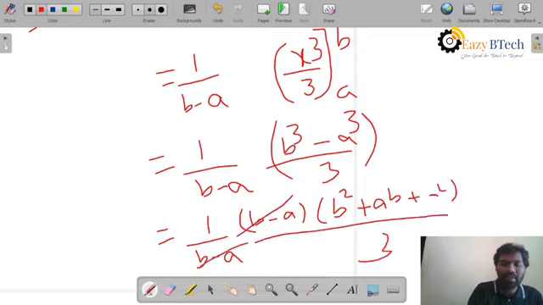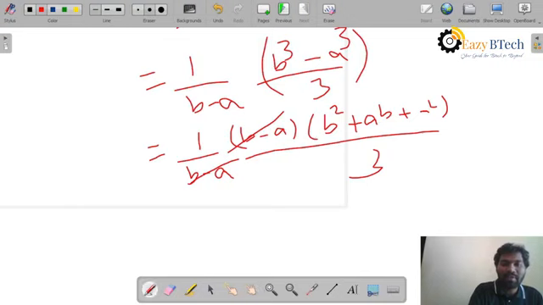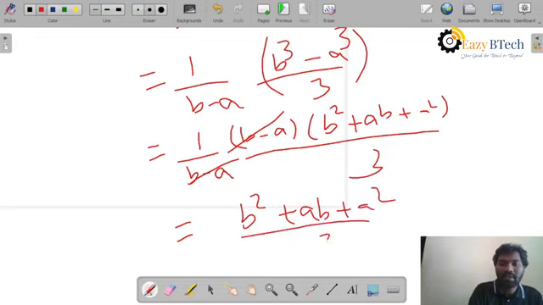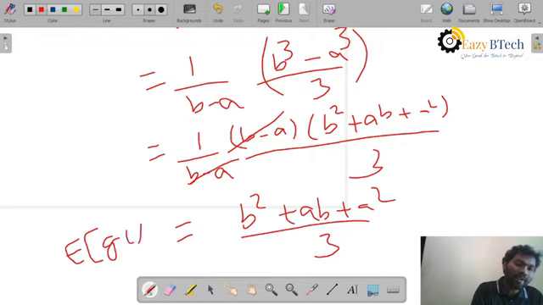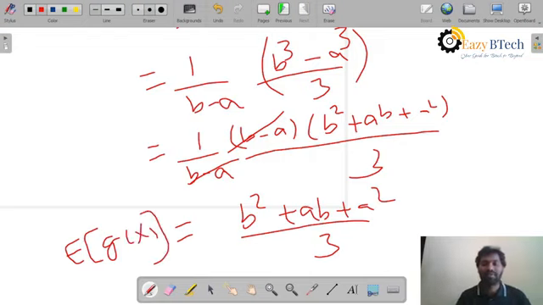Both b minus a terms get cancelled, and finally I get the value b square plus ab plus a square by 3, and it is the expectation of g of x. In this way you have to find the expectation of a function of a random variable.